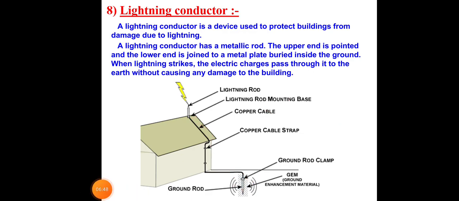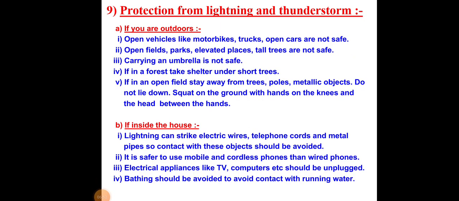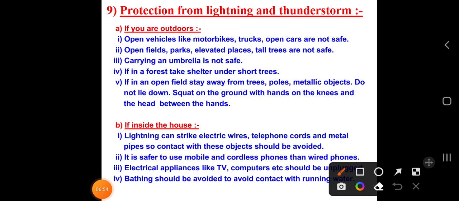What can we do in this condition? Let us discuss. So we can protect ourselves from lightning and thunderstorm. How is it possible? If you are outdoors, suppose lightning is there, how can we protect ourselves? If you are outside, what can we do for protection? Open vehicles like motorbikes, trucks, and open cars are not safe. So you have to avoid them in this situation.